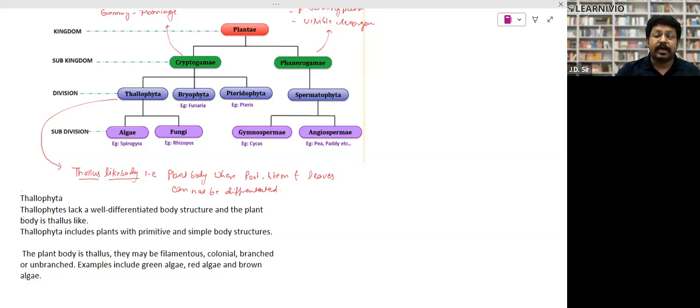Spermatophyta are those which bear seed, so seeds are present. But further, the spermatophyta are of two types: gymnosperm and angiosperm. In gymnosperm, gymno means naked and sperm is seed, so in gymnosperm there are naked seeds. And in angiosperm, there are covered seeds, so angio means covered and sperm means seed. So that is a classic plant classification. Did you get that classification? Clear?